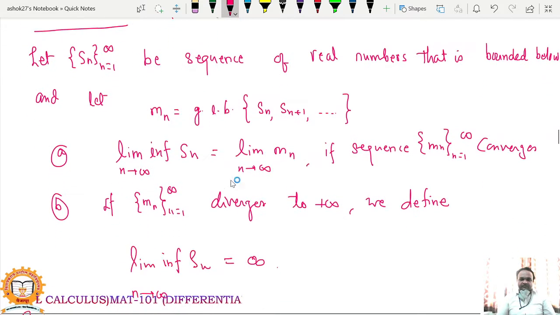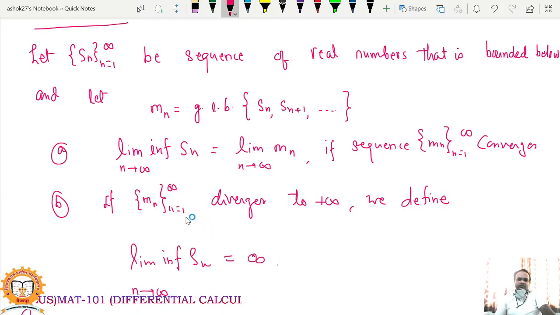So this is the first case. If sequence small mn diverges to plus infinity, actually this sequence small mn is a monotonic increasing sequence, and if it is not bounded above, in that case the sequence will diverge to plus infinity. So limit inferior of sequence Sn will be plus infinity.